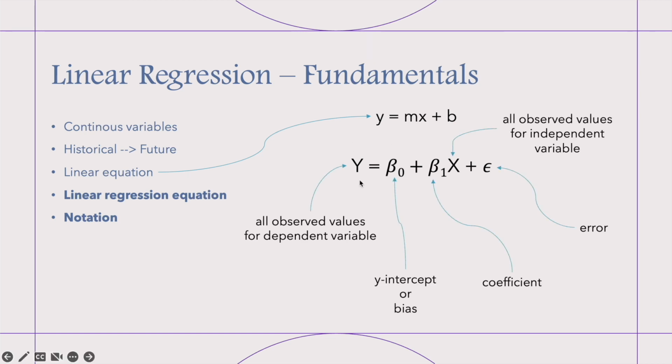Here, capitalized Y is all observed values for the dependent variable, all values. Instead of constant, we will say y-intercept or bias. And this will be our coefficient instead of slope. And capitalized X is all observed values for the independent variable, and epsilon will be our error. So here we have something different, error.